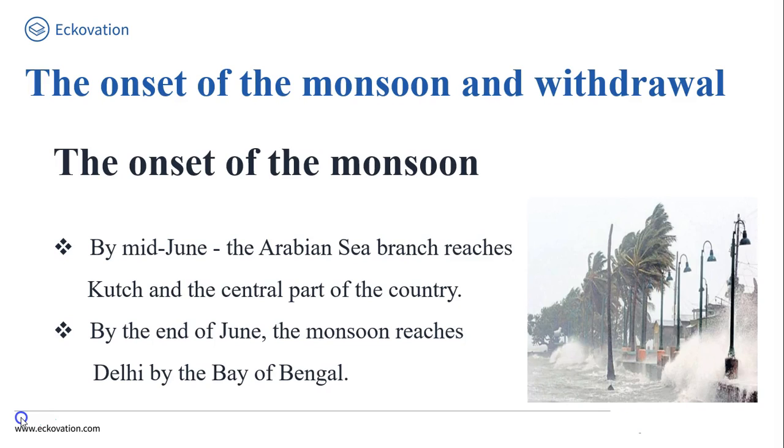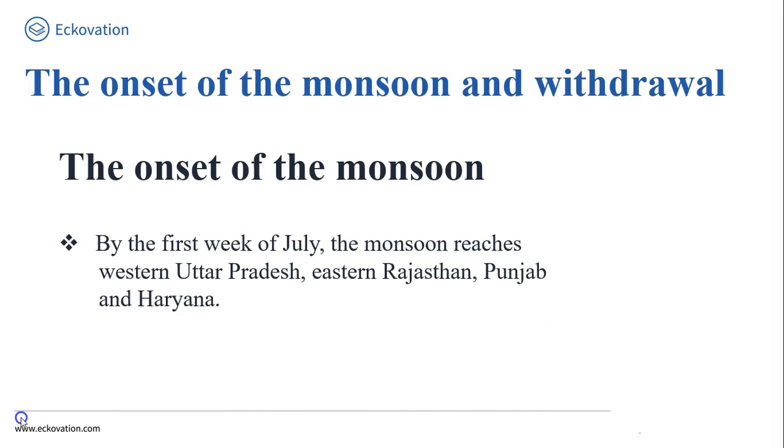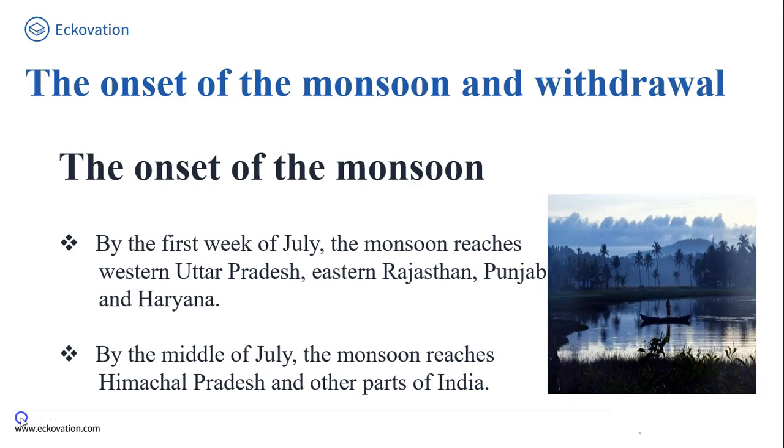Now, let's move ahead and continue our discussion with the onset of monsoon and withdrawal. Friends, by the first week of July, the monsoon reaches western Uttar Pradesh, eastern Rajasthan, Punjab and Haryana. And by the middle of July, the monsoon reaches Himachal Pradesh and other parts of India.